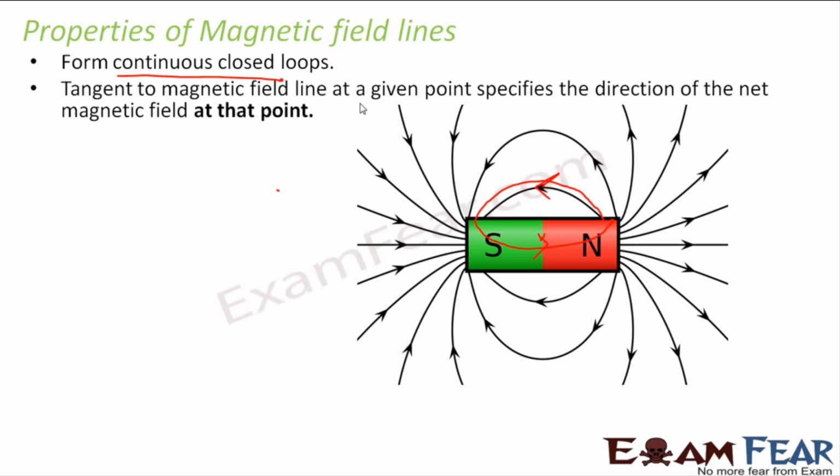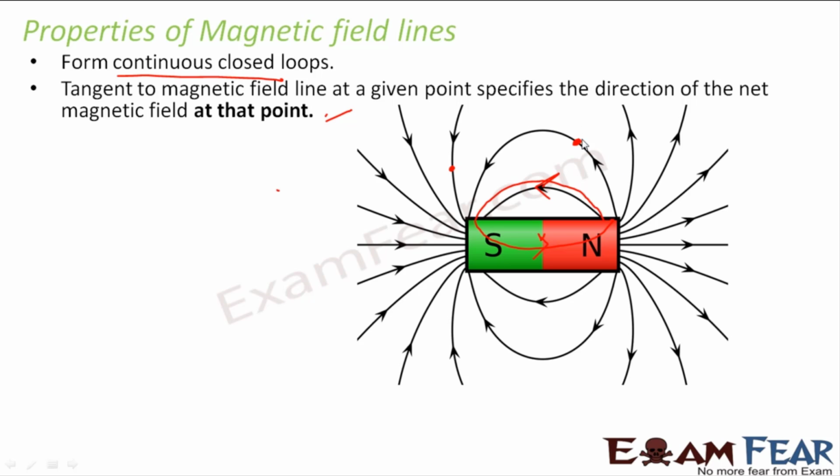Tangent to magnetic field line at a given point specifies the direction of the net magnetic field at that point. So now these are my magnetic field lines. So what about the magnitude of the magnetic field at any point? Let us suppose if I say what is the magnetic field at this point, or what is the magnetic field at this point. So how do you calculate the magnitude of magnetic field at a specific point? It is nothing but, when I talk about magnetic field at a specific point, a tangent drawn to this curve.